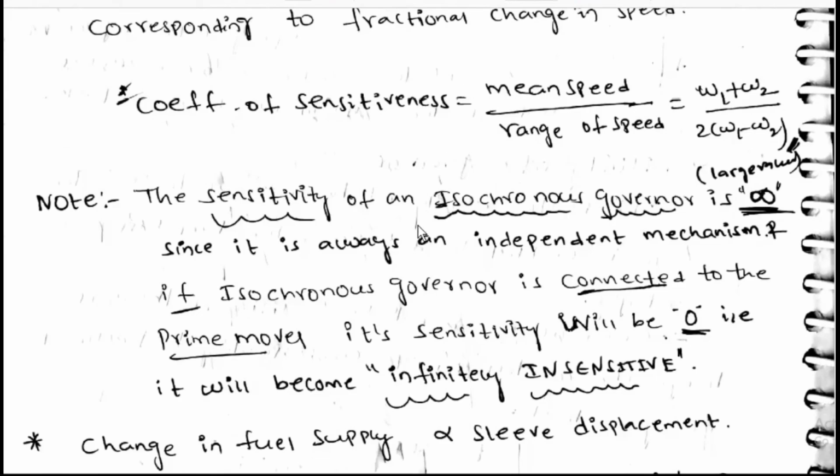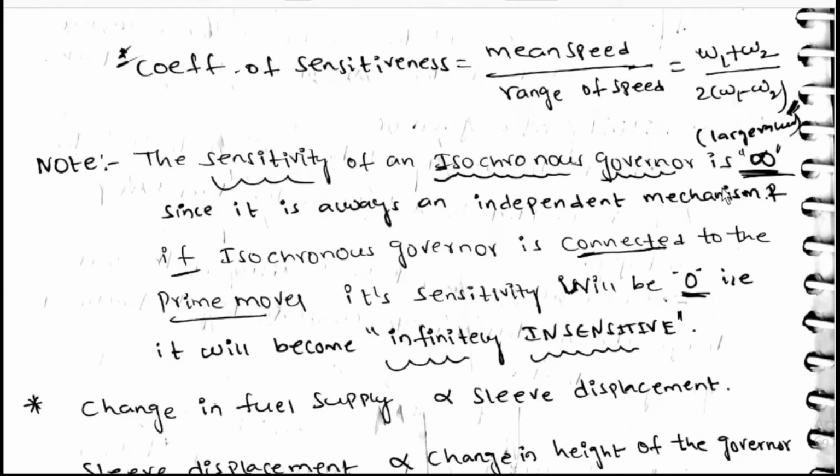The sensitivity of isochronous governor is infinity, since it is always an independent mechanism. If isochronous governor is connected to the prime mover, its sensitivity will be 0, that is, it will be infinitely insensitive.